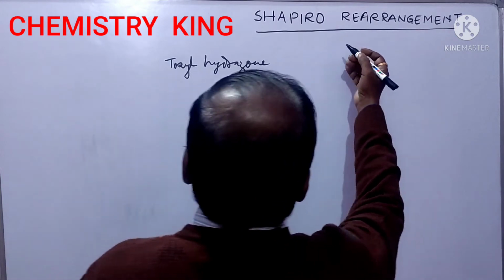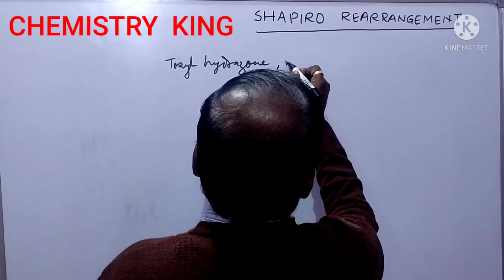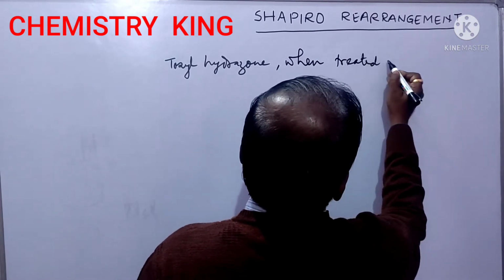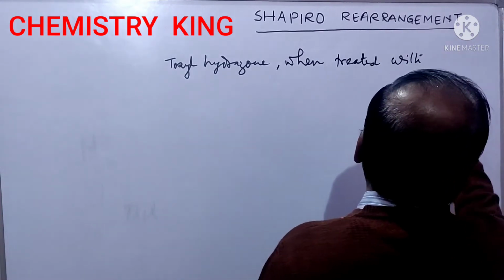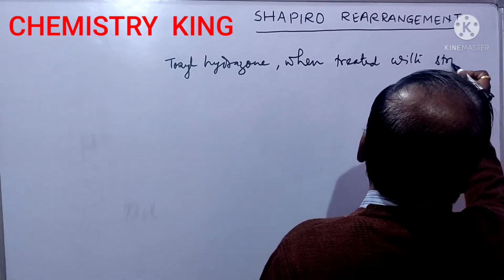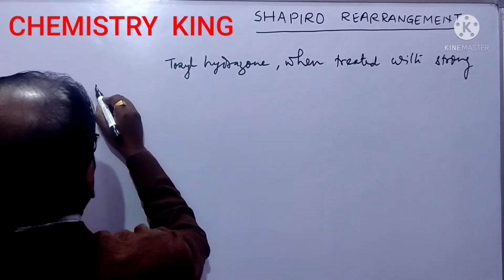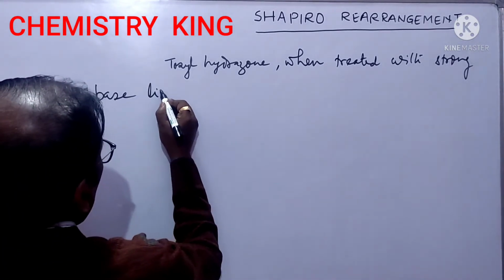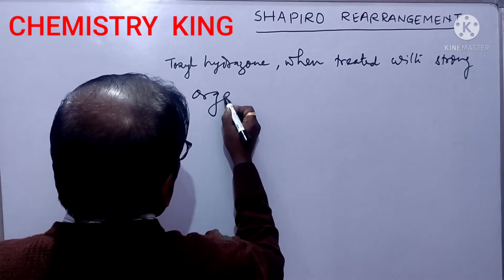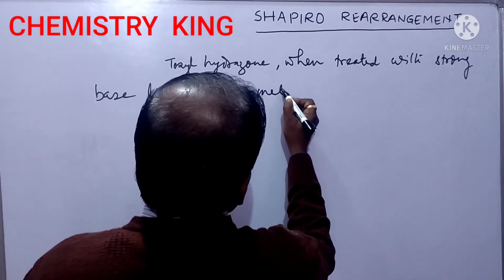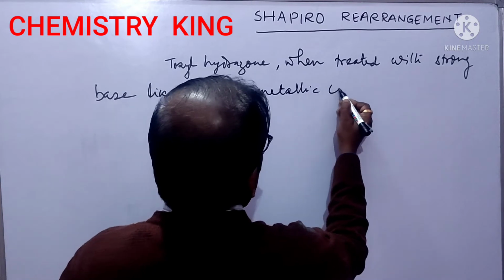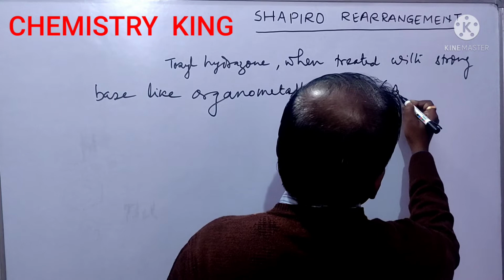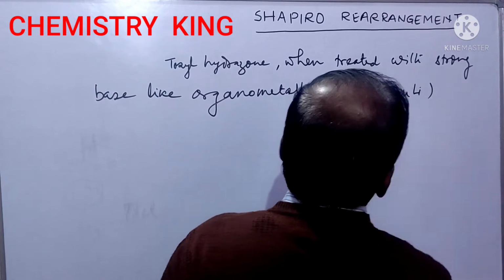Tosyl hydrazone, when treated with strong base like organometallic compound, generally we use butyl lithium.